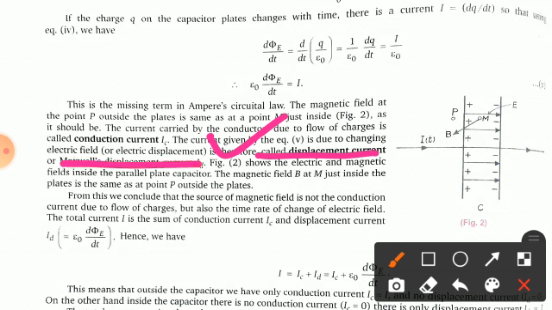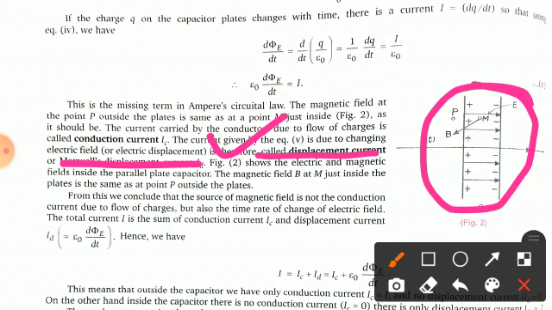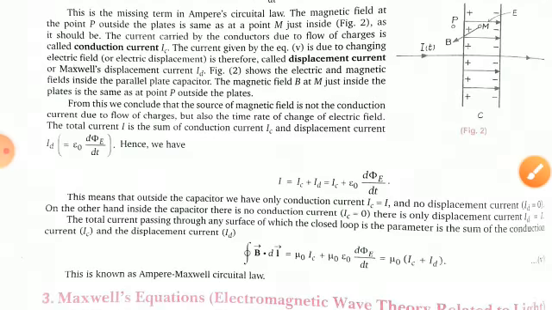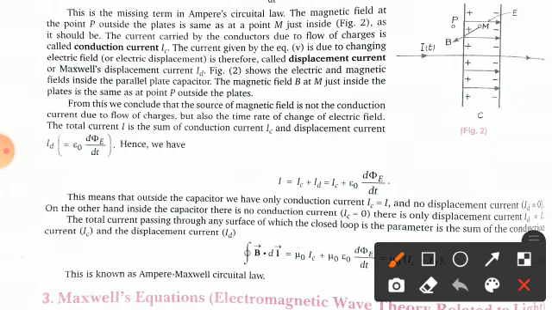Figure 2 shows the electric and magnetic field inside the parallel plate capacitor. The magnetic field at M just inside the plate is the same as at point P outside the plate. Clear? So from this we conclude that the source of the magnetic field is not only the conduction current due to the flow of charges, but also the time rate of change of the electric field.